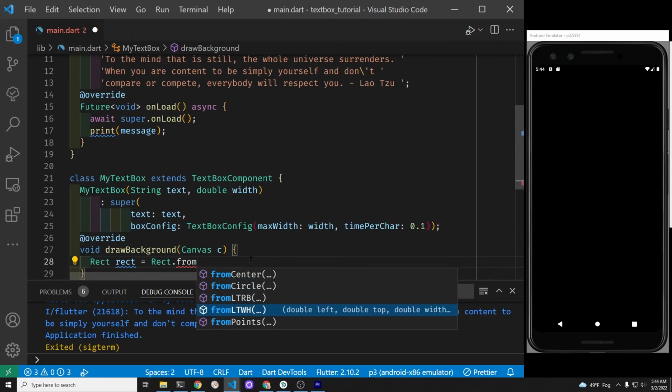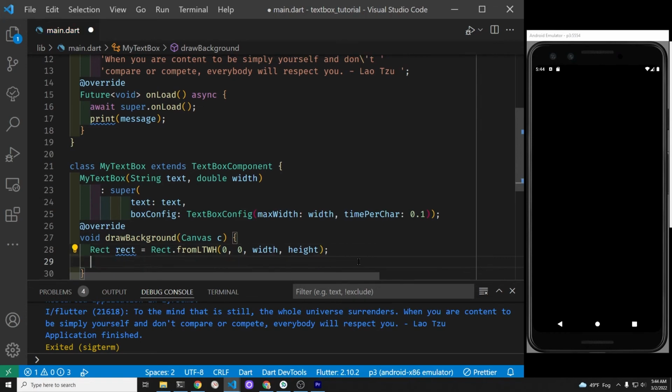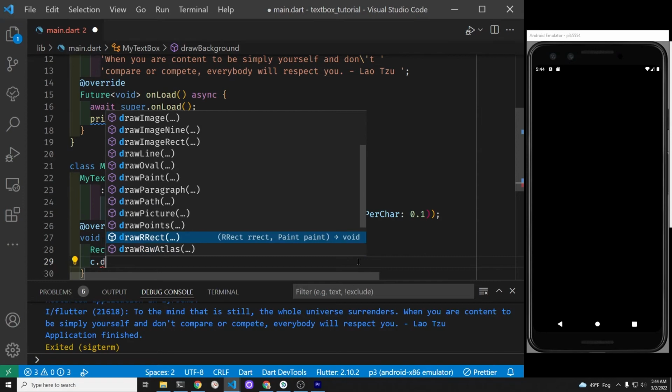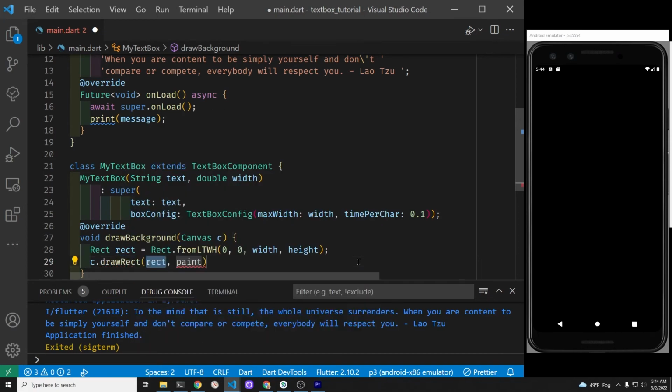This rectangle, the rect, is from the Dart UI. So you could look for examples of using the Dart UI, canvas, or rect if you want more information on this. The LTWH is the left, top, width, height. So we're going to put it at 0, 0, and then the width and the height of the TextBoxComponent. The drawRect method of the canvas is from the Dart UI. So if you wanted more information on that, you could brush up on the Dart UI documentation or examples.